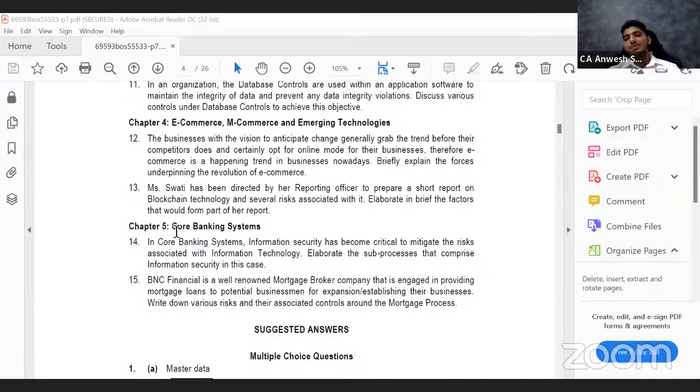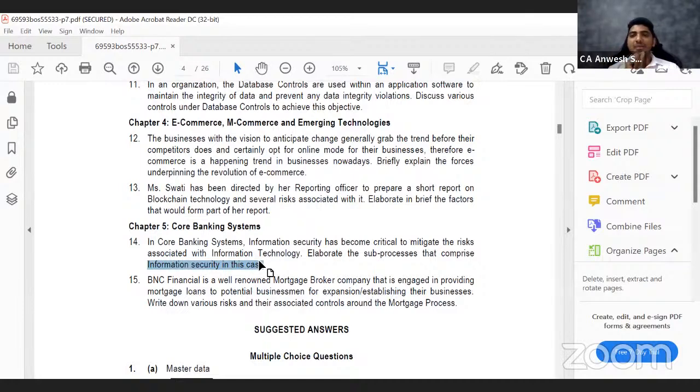So that is as far as your CBS is concerned. In the core banking system, information security has become critical to mitigate the risk associated with information technology. Elaborate the sub-processes that comprise information security in this case. I'm not going to explain much about this because we are running out of time. It requires a 20-minute explanation, so maybe in one of our next videos I'll take up this question.